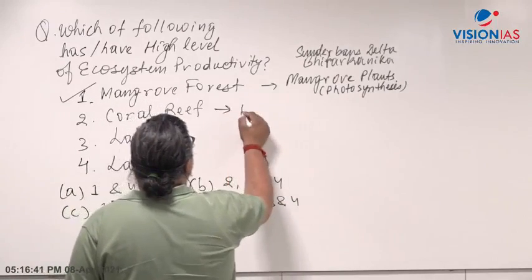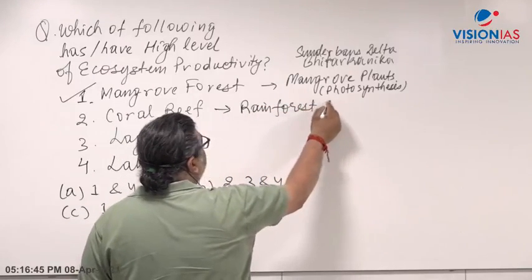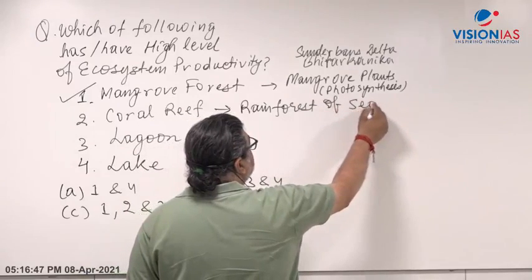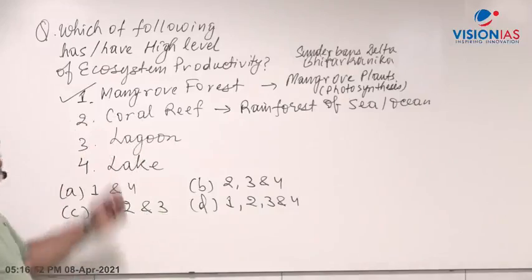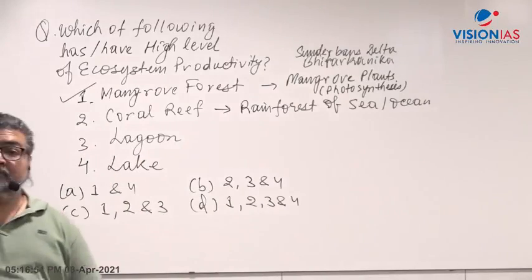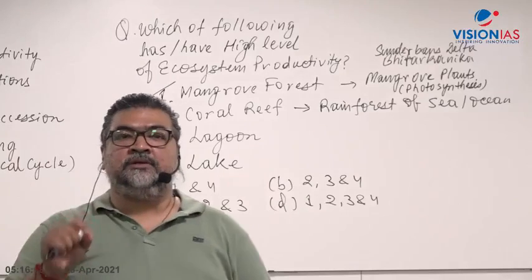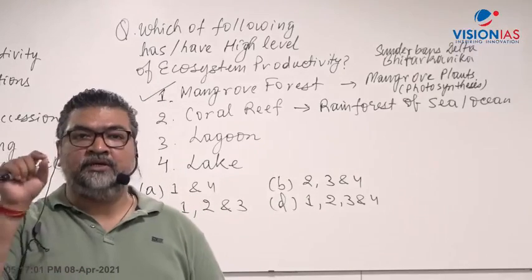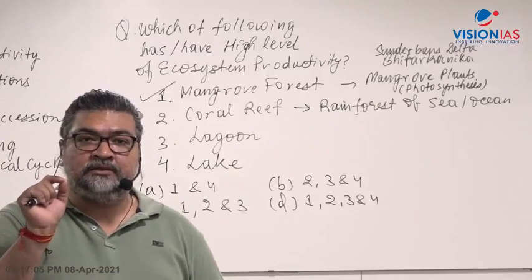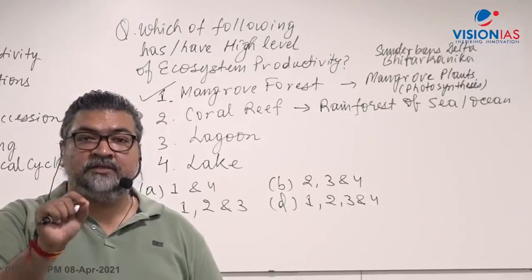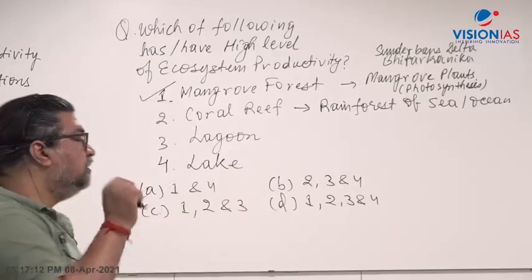Coral reef is said to be the rainforest of the sea and ocean, because the coral is a marine animal. Corals are marine animals. In the body of the coral there is the coral polyp, the structure by which the corals are made. Within that you have algae, marine algae, zooxanthellae. And this marine algae carries out the photosynthesis.